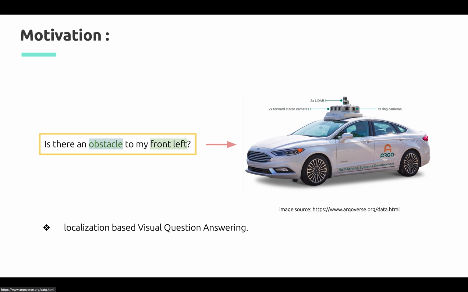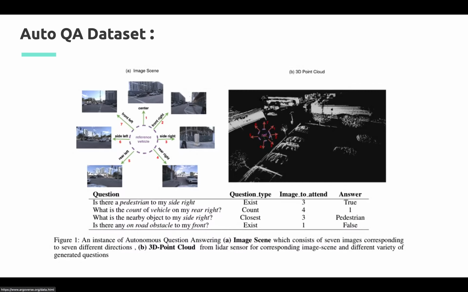Motivated by this aim, we embark on a novel visual question answering challenge that we term AutoQA. Our new multi-modal dataset is built over the Argoverse dataset. As shown in the figure, 7 images correspond to 7 different directions. As we can see in the left figure, the 7 different directions are front left, center, front right, side right, rear left, and rear right. LiDAR sensors with a range of 200 meters produce approximately 1 lakh points. In the figure to the right, the corresponding point cloud is present for the 360 visual space around the reference vehicle.